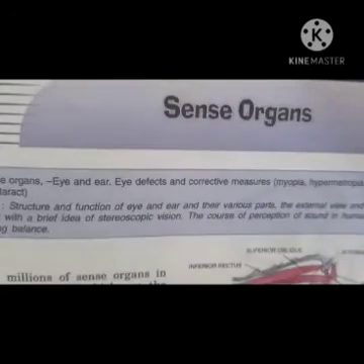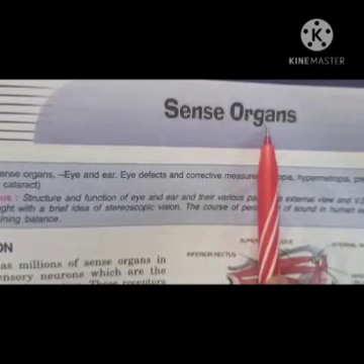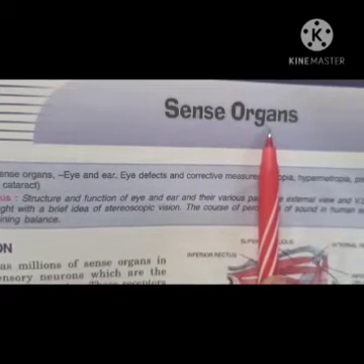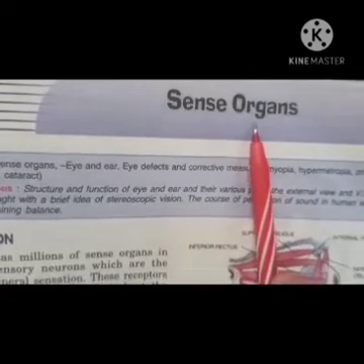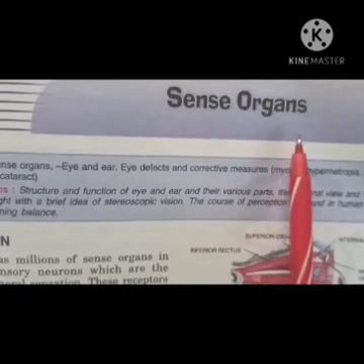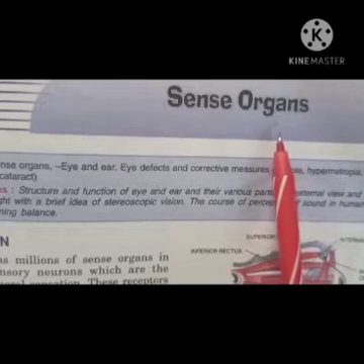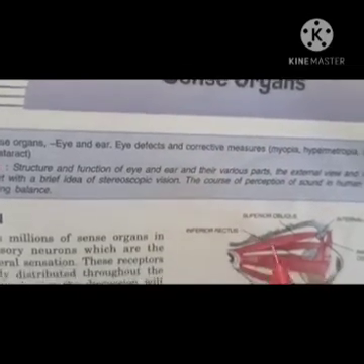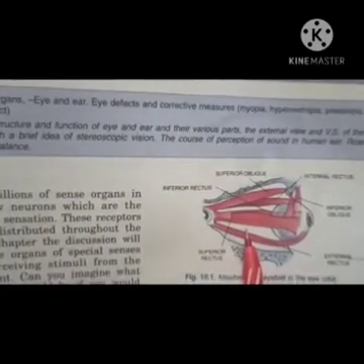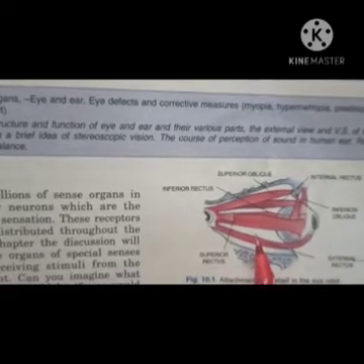Okay. Now next is chapter number 10, sense organs. All of you know that there are 5 main sense organs in our body. That is the eye, nose, ear, tongue, and skin. Right? These are called the 5 sense organs. But in your syllabus only the eye and ear are there. So we will learn only about the eye and ear.